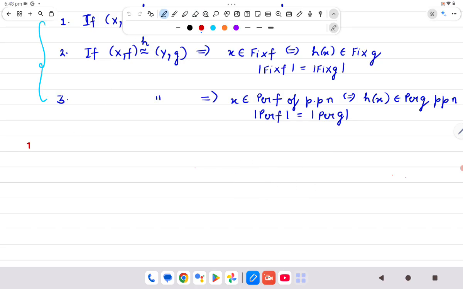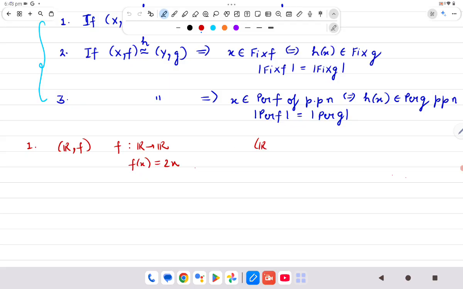The very first example that I have is the dynamical system (R, f), where f is a self map from R to R, f(x) = 2x.